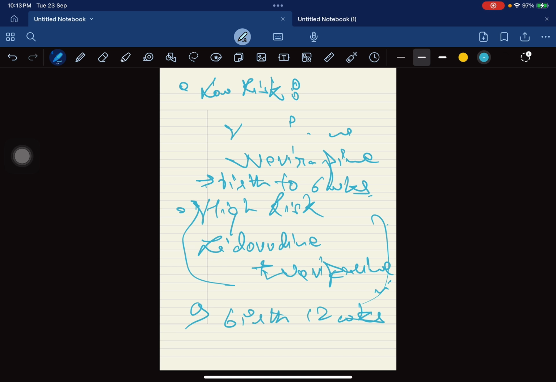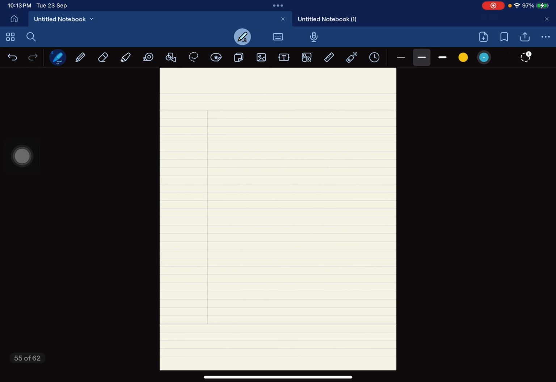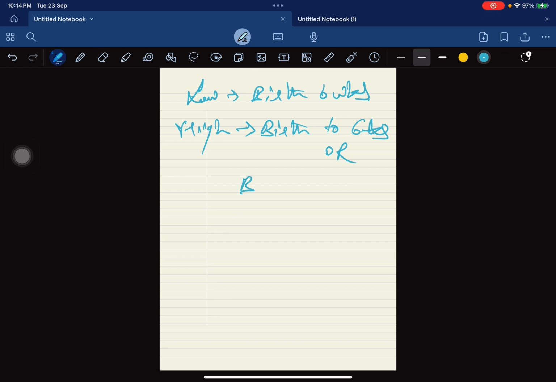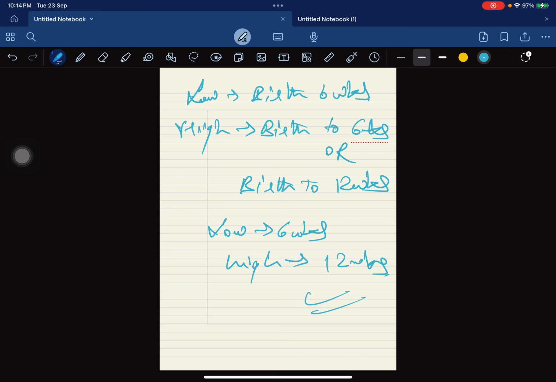Okay, so for low risk we know कि ठीक है, we give it from birth to 6 weeks of age, but for high risk we can give it from birth to 6 weeks of age or we can also give it from birth to 12 weeks of age, because for high risk we can remember it as: low risk के लिए हम दे रहे थे for 6 weeks, so for high risk we can also give it 6 into 2, that is for 12 weeks. So this is how we can remember it. तो ये यहाँ पे important points थे.